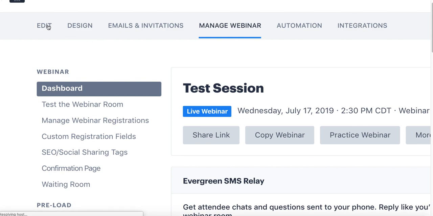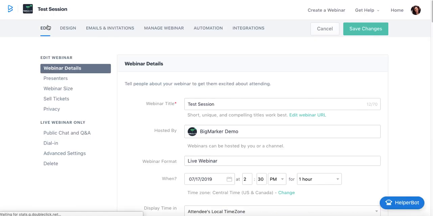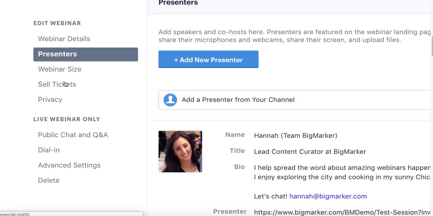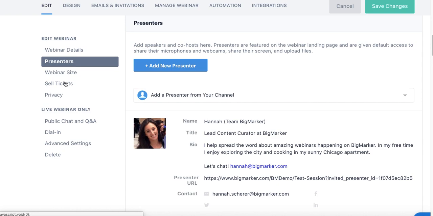Now, we'll cover a few sections in each of these tabs, but really organizationally speaking is what we want to cover today. So the Edit tab here is where all of your true editing details or webinar details can be managed. So things like editing the title or the date and time can be managed in this webinar details section. The presenters section is for adding guest presenters, and this is actually a little different than the host licenses we covered on the channel. Guest presenters on BigMarker are free to add, and you can add as many as you like, and these can be added and managed from the presenter section here just by clicking Add New Presenter if you want to add a new one from scratch, or if you've added one before, you can choose one from the presenters listed in your channel.